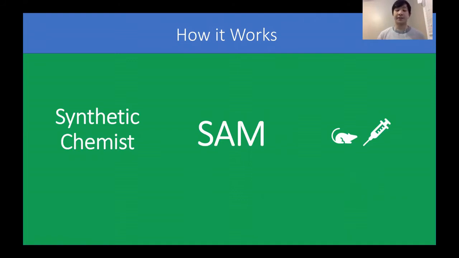As for how SAM develops vaccines, first, a synthetic chemist generates thousands of chemical compounds. Then, SAM sifts through and identifies the best flu vaccines. Then, the researchers synthesize the most promising vaccine compounds and test them on live blood cells.